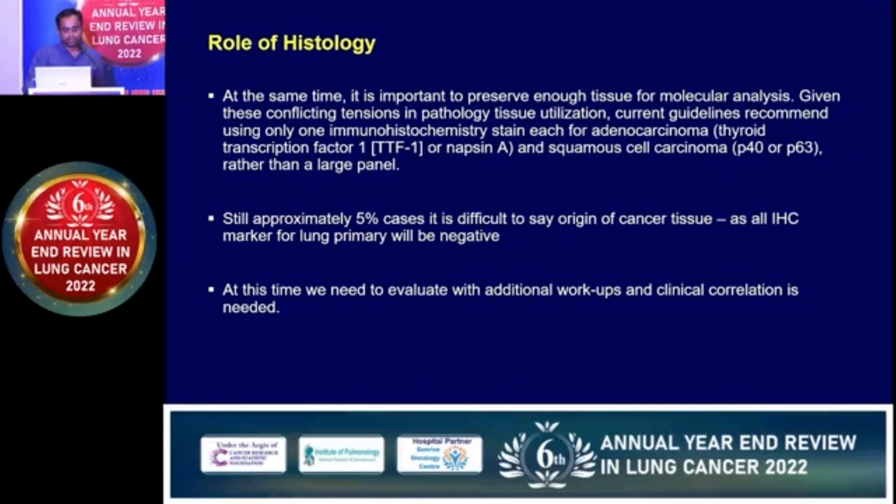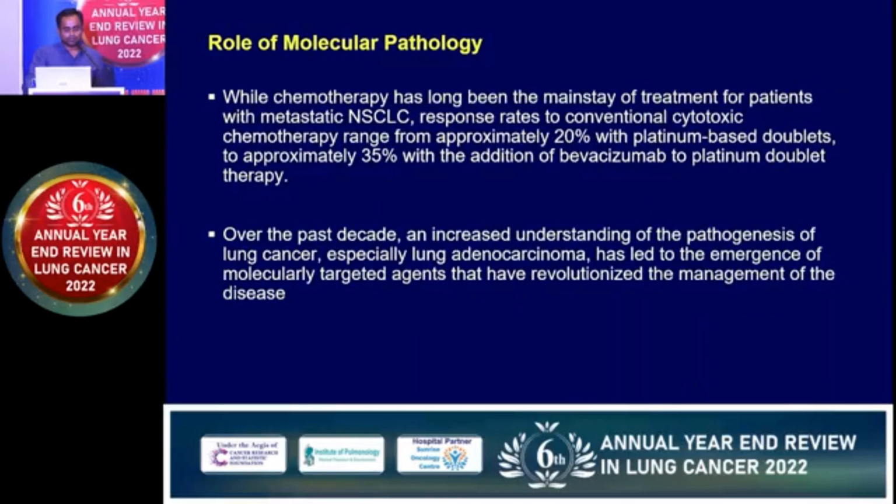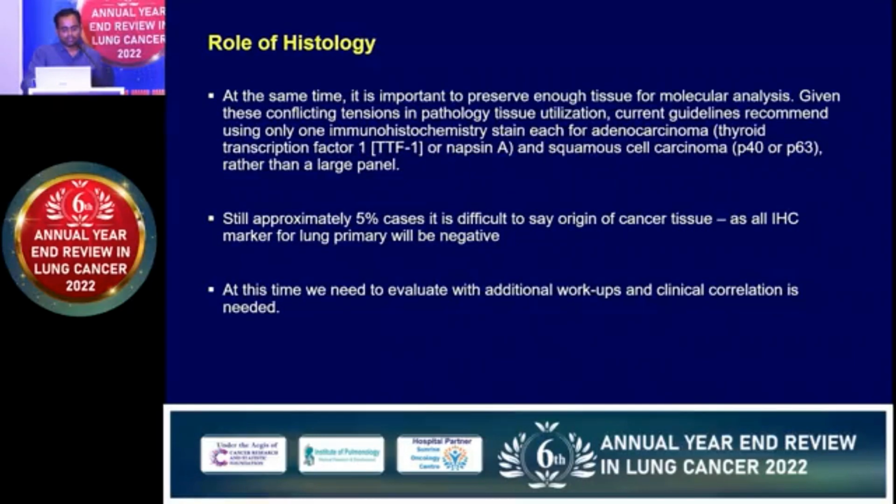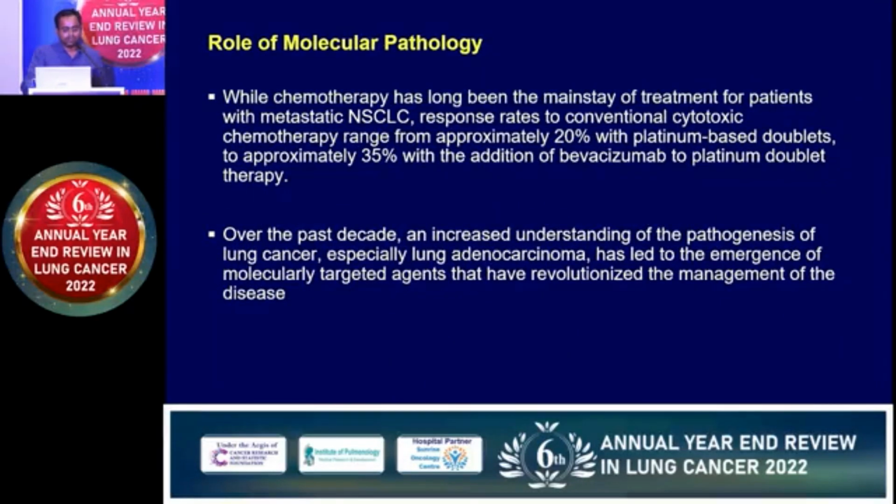But still, after doing all the IHC markers, in about 5% of cases it is not possible to diagnose the lung cancer. In this scenario, we need to take in the whole clinical scenario and imaging methods to suspect lung cancer. So if we stay with histology alone, the only recommended option is conventional chemotherapy.